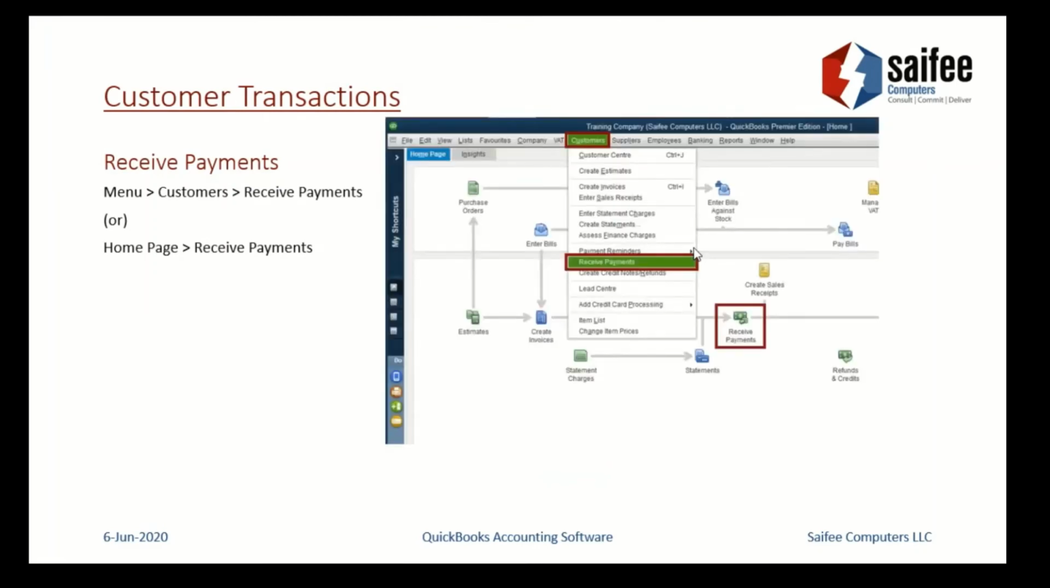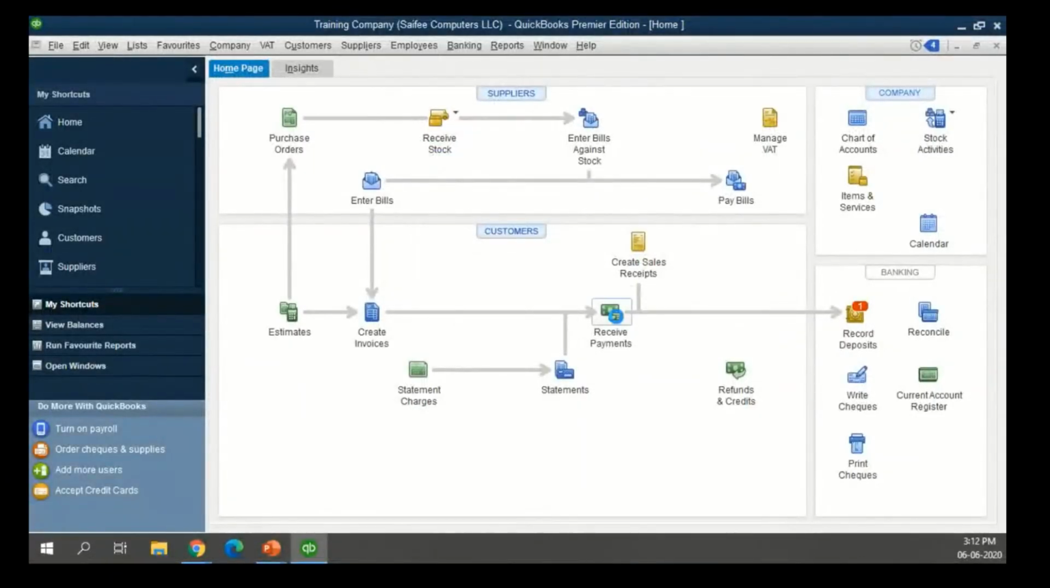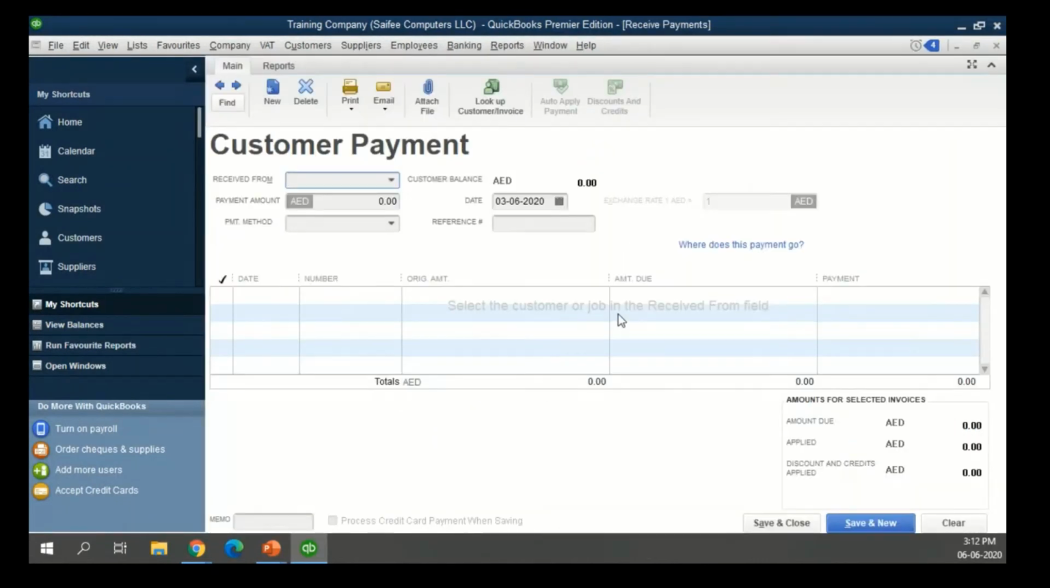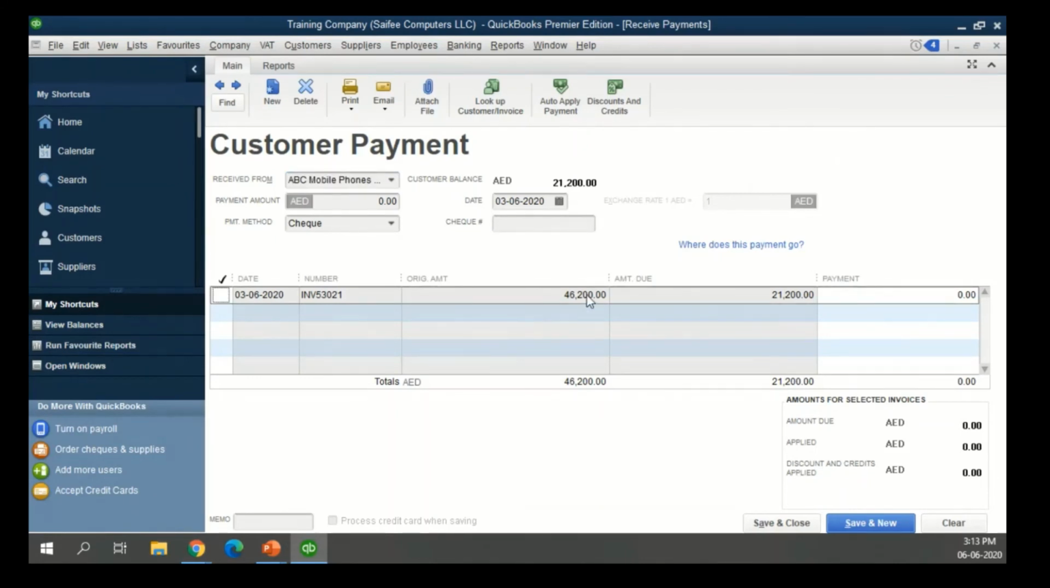So the receive payments option is also straightforward. You go to receive payments from the home page or from the menu bar, whatever is easier. You select the customer and then the system will pop up the information which is related to their due invoices. So for example, in this case, we have an invoice. The original amount is 46,200. We have already prepared a receipt. So that's why the amount due has now reduced. It has become 21,200. So if I want to receive more amount from this customer, I can receive it to the extent of 21,200. Okay, let me open the receipt, which was already done.